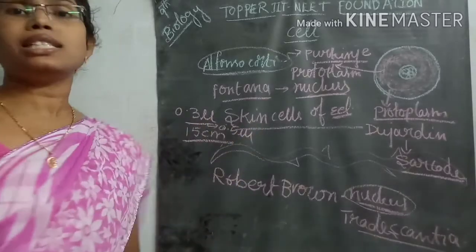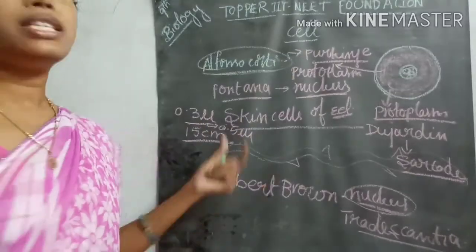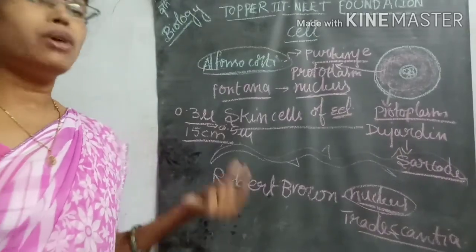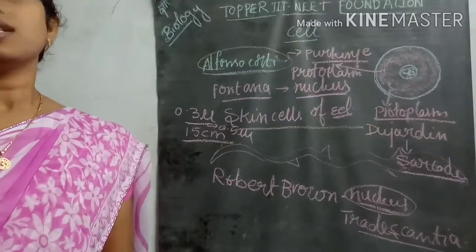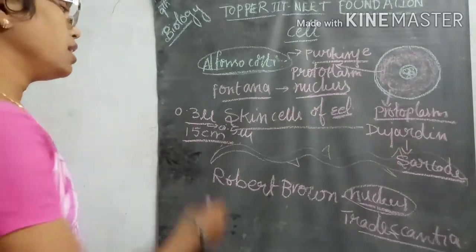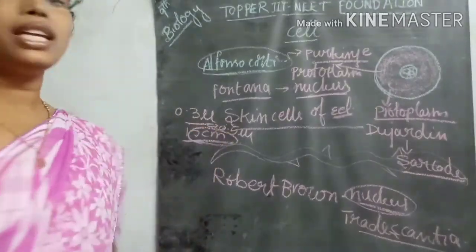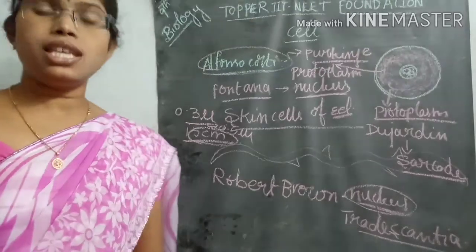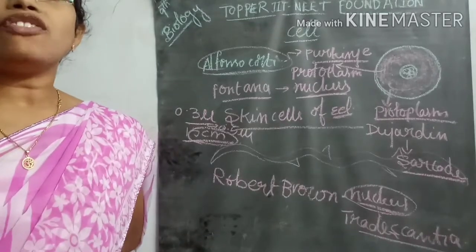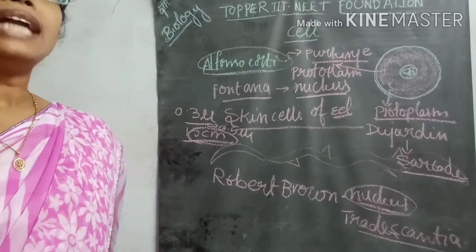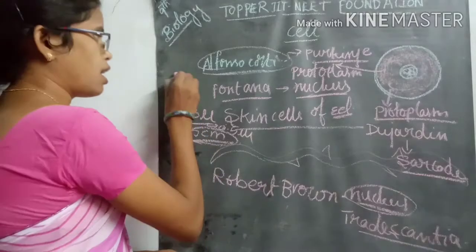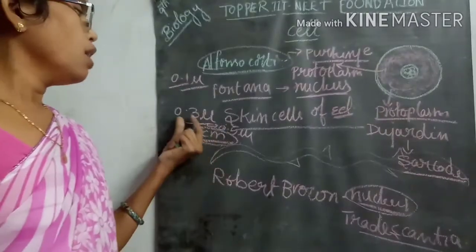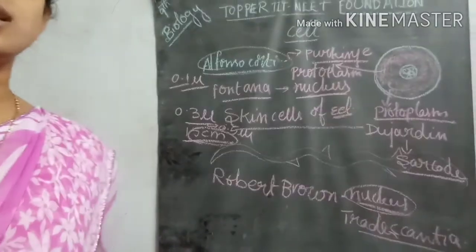The cell diameter is measured. A cell may measure about 0.3 to 0.5 microns in diameter, and in some, 15 centimeters in diameter is also present. For example, bacteria measure approximately 0.3 to 0.5 microns in diameter.